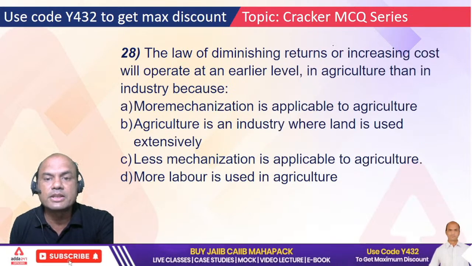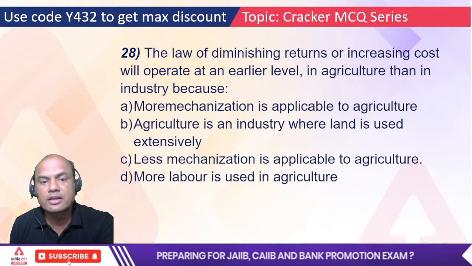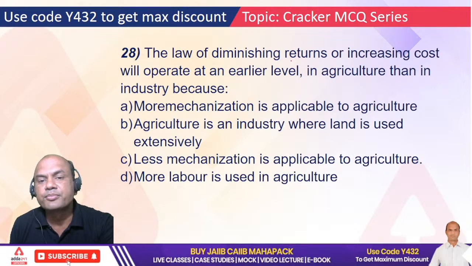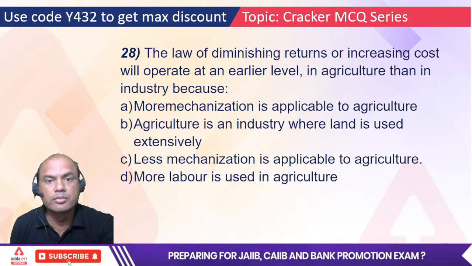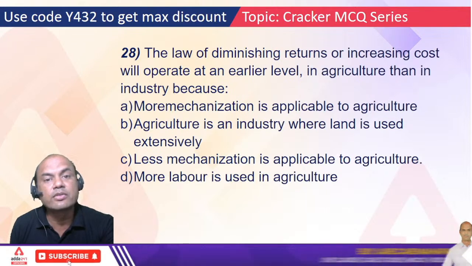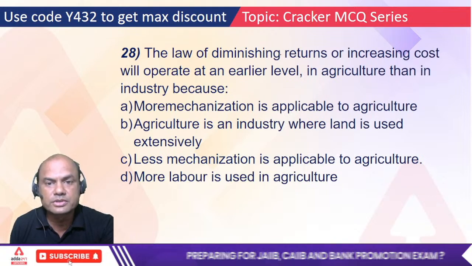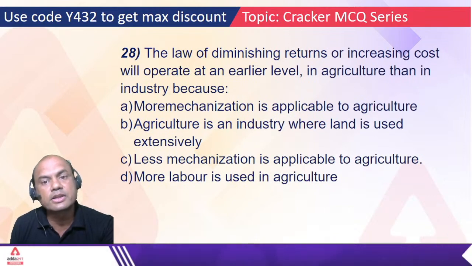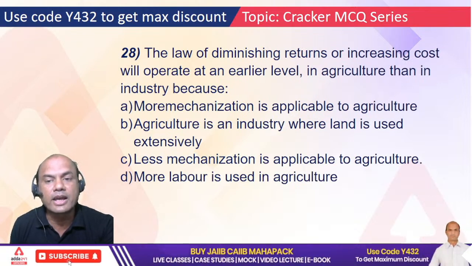Next, the law of diminishing returns or increasing cost will operate at an earlier level in agriculture than in industry, because, what is the law of diminishing returns? The law of diminishing returns states that the more you use some factor of production, the less return it will give in the future. It's like your bike or the car which you use, initially it will give good average, but later on the average decreases, right? So that's diminishing returns. It will be applicable more in agriculture than in industry.